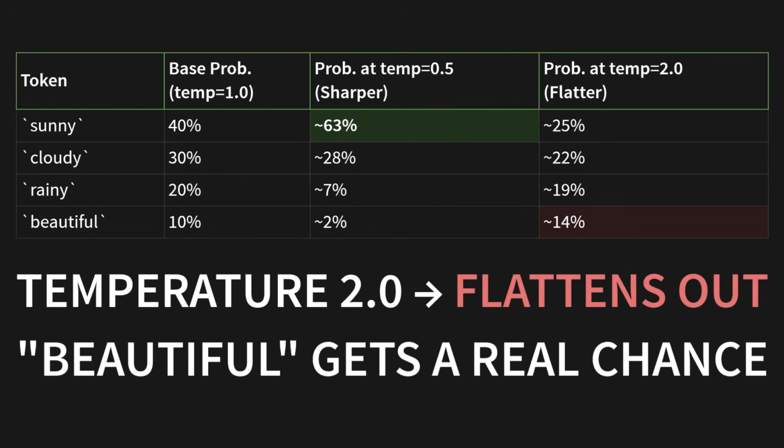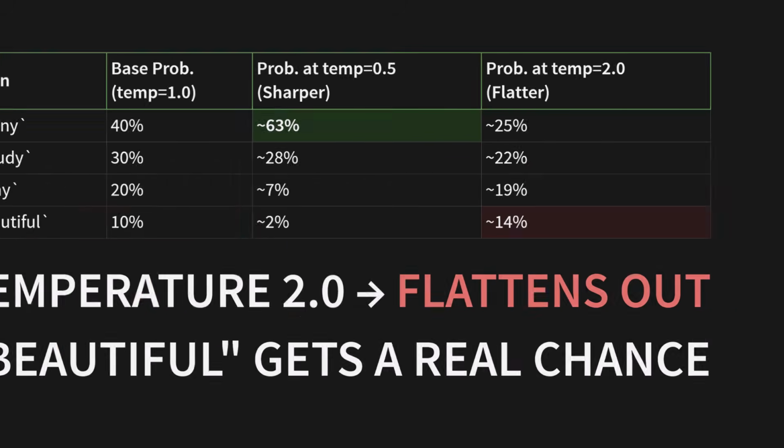Okay, now let's crank it up. At a temperature of 2.0, everything flattens out. The probabilities get much more even. And look at the word beautiful. Its chance has now jumped up to about 14%, giving it a real shot at being selected. It lets the model be a little more poetic.